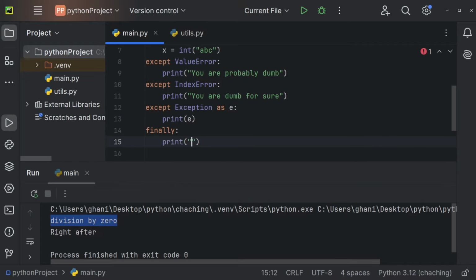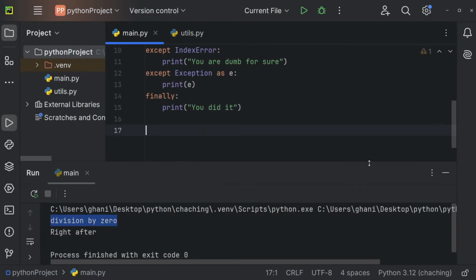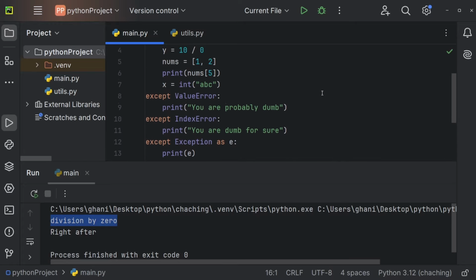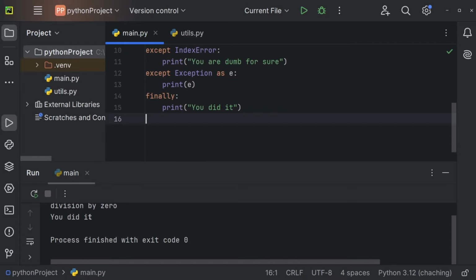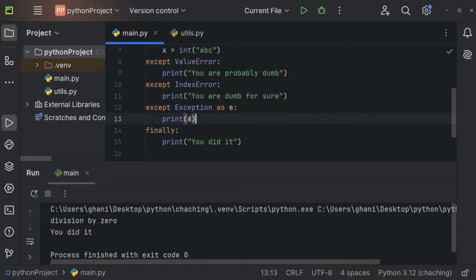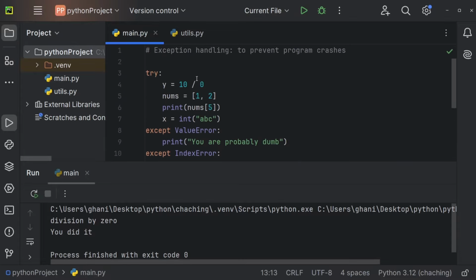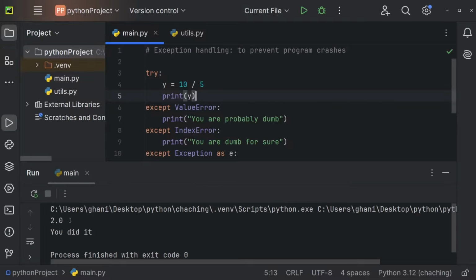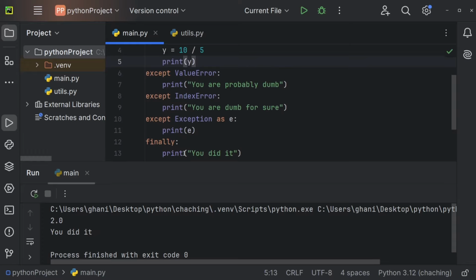Let me print "you did it". And let me also remove the print right after, that's unnecessary for now. I'm going to execute this, and we're getting "you did it". So right after catching this error, we are printing "you did it", so we're executing the finally block. And now let me also just remove those errors. So let's, for example, divide 10 by 5. Let's print y, for example, doesn't really matter. And you can see we are getting 2.0 and we're also getting "you did it". So the finally block will always execute.